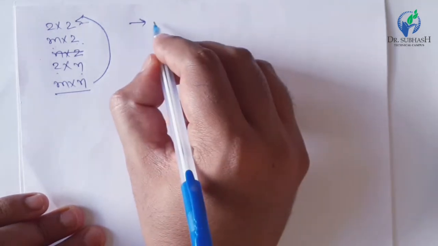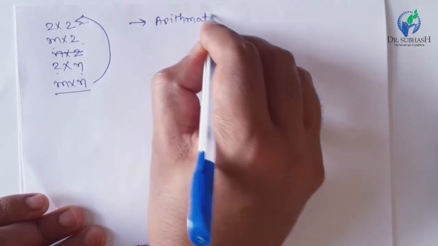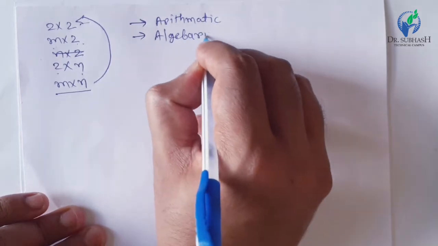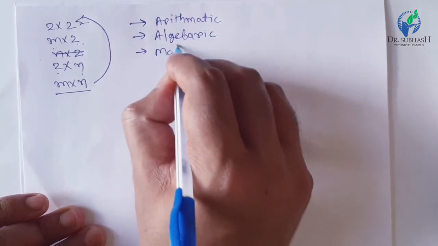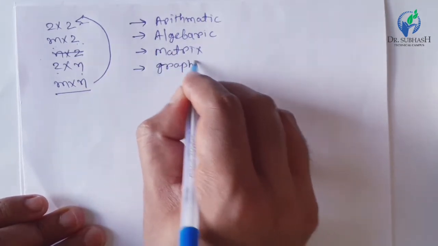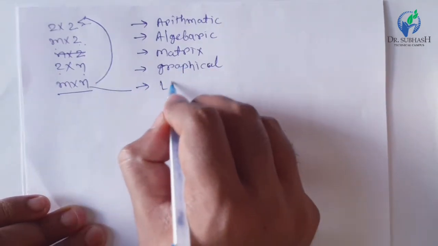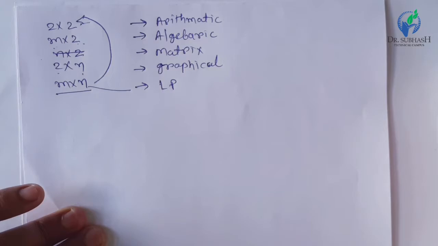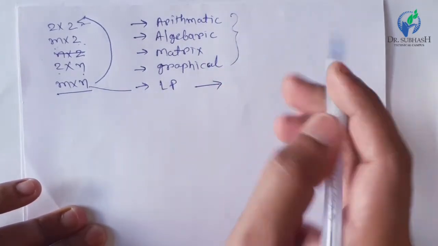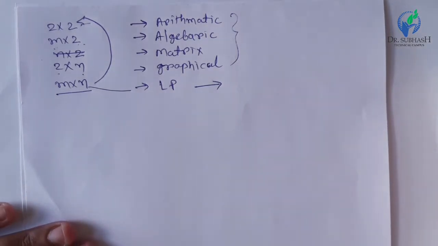Here in this chapter we have a total of four methods. First one is the arithmetic method to solve the game. Second one is the algebraic method, then the matrix method, then we have the graphical method, and lastly, for m by n games, we can solve directly by a linear programming problem. But the linear programming problem is not in our syllabus, so we will see only these four methods to solve the game.